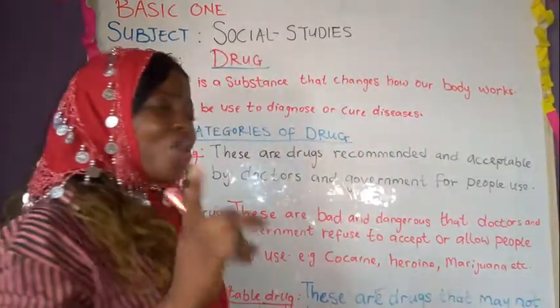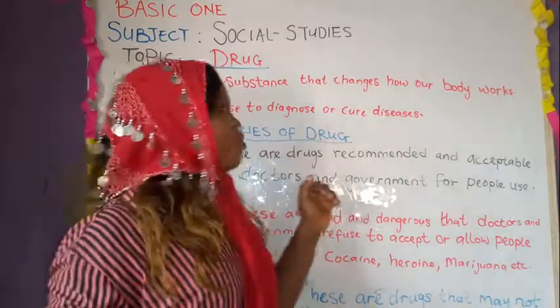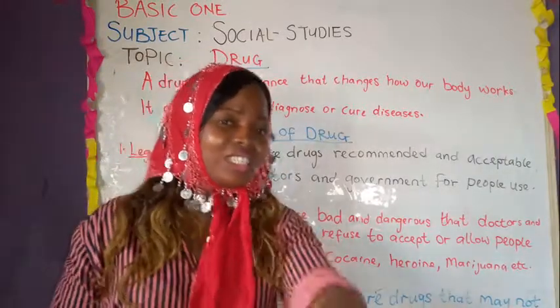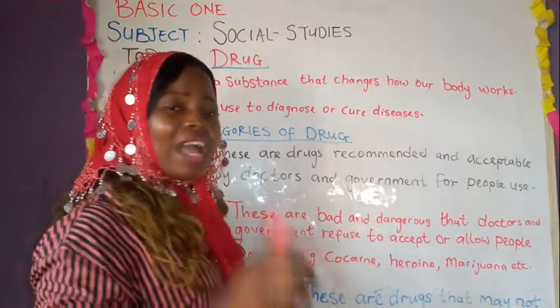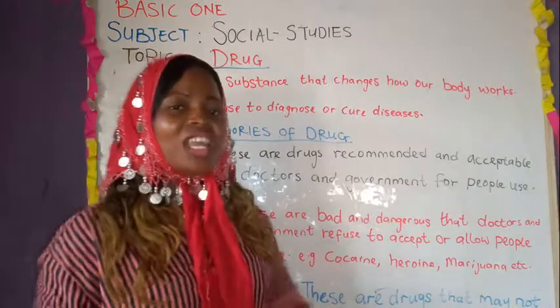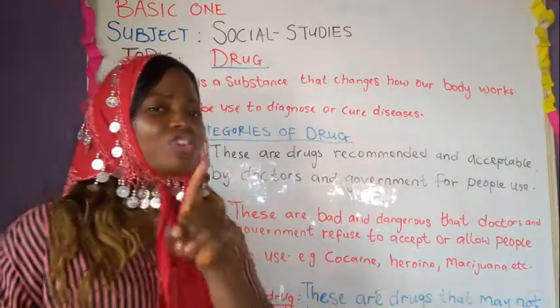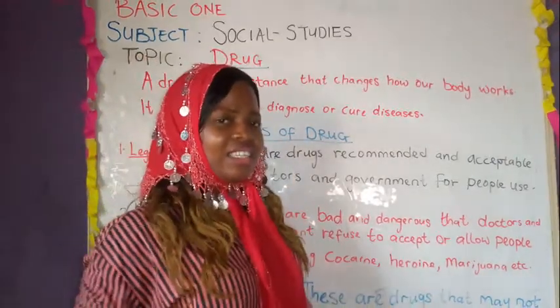Another thing, the drug is used to diagnose or cure diseases. What do I mean by diagnose? We use drugs to detect some diseases and some illness. That's why I said a drug is a substance that changes how our body works. Also, we use drugs to detect or cure diseases.